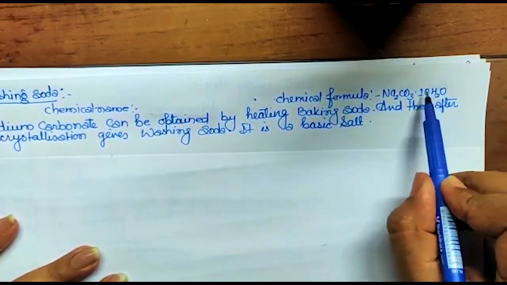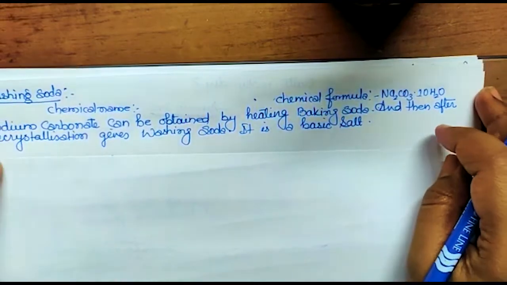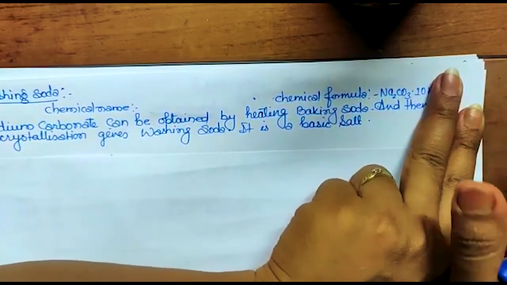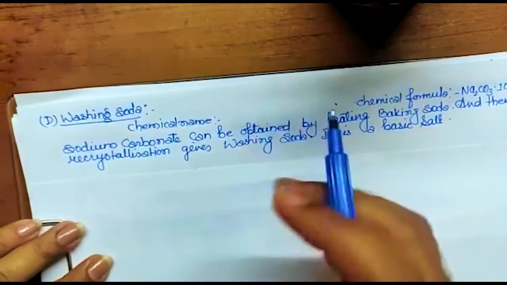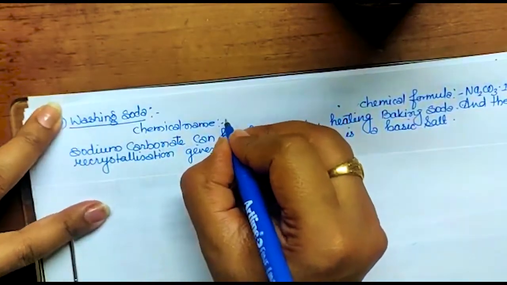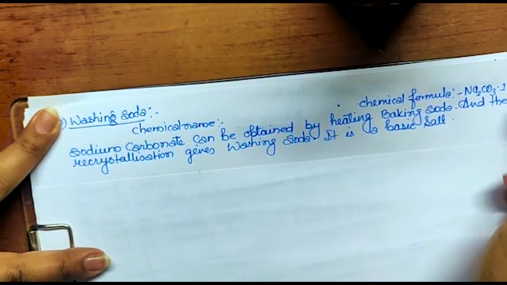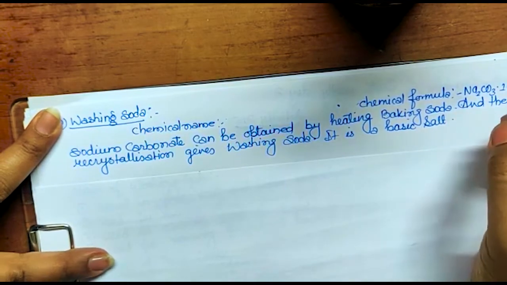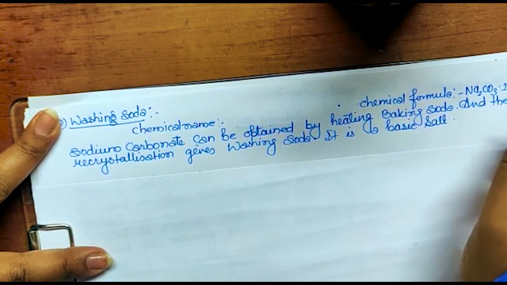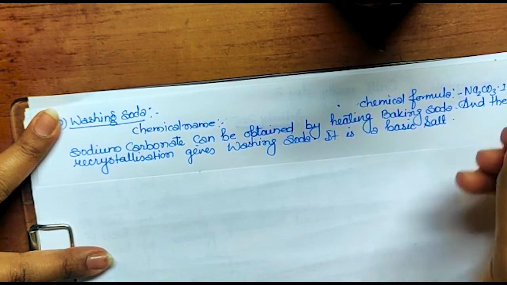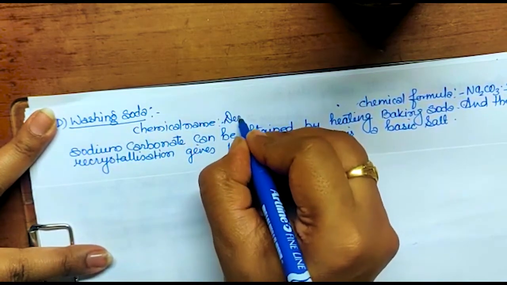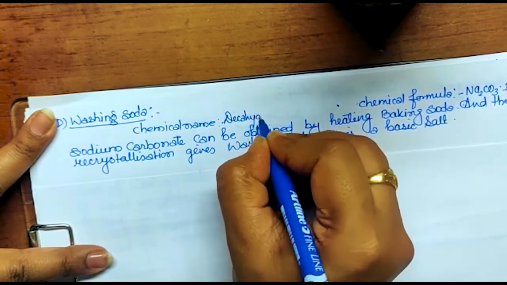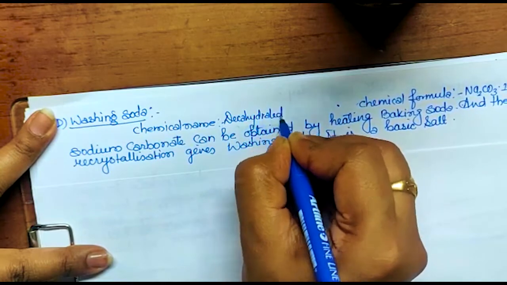If you will not write this, it won't be considered as washing soda. It will be simply sodium bicarbonate. So what will be the chemical name? It is called Deca. 10 for Deca. Okay. Deca is for 10. Semi is for half. Done. So Deca. This is 10. So Deca hydrated. Deca hydrated.